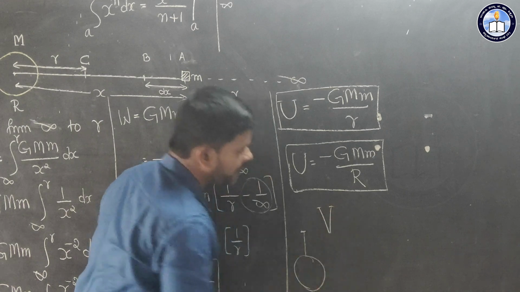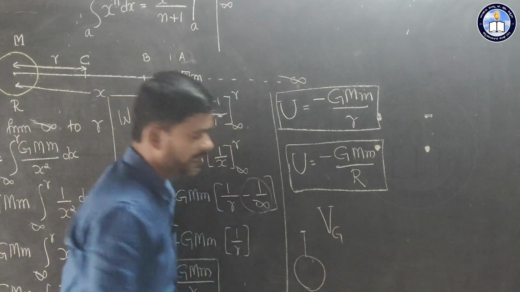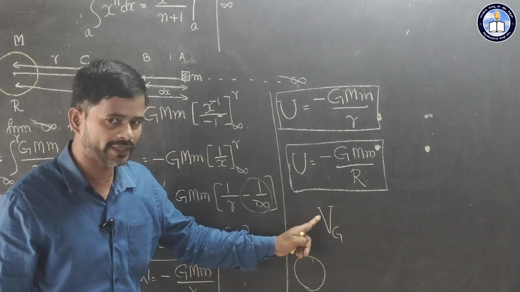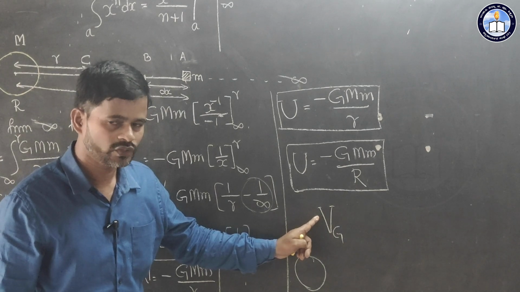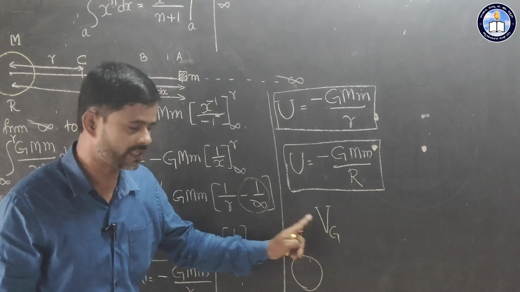Gravitational potential at a point we represent mathematically as V suffix G. Do not take V as velocity. This is gravitational potential.